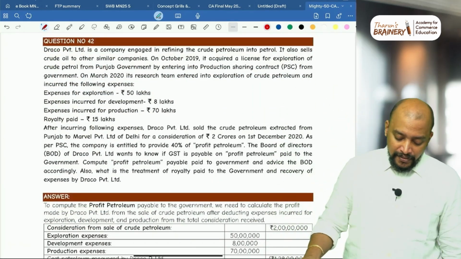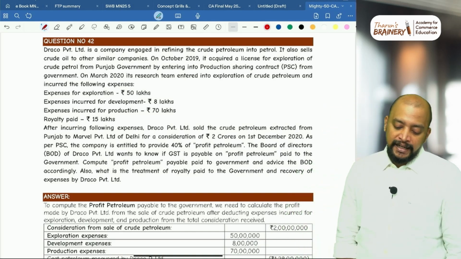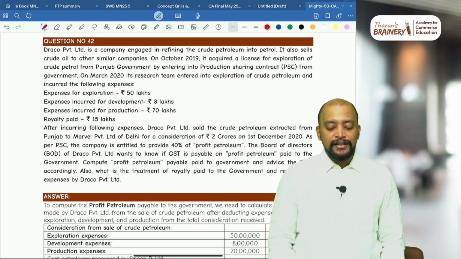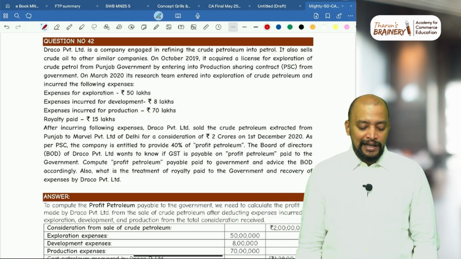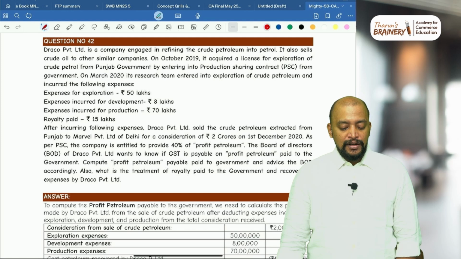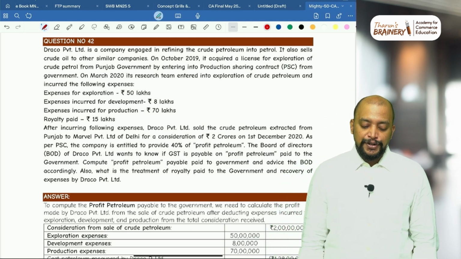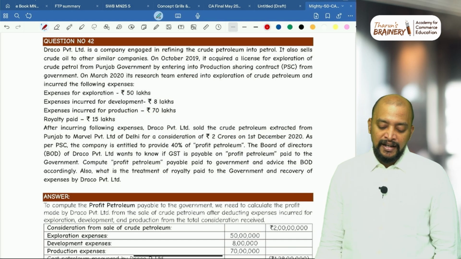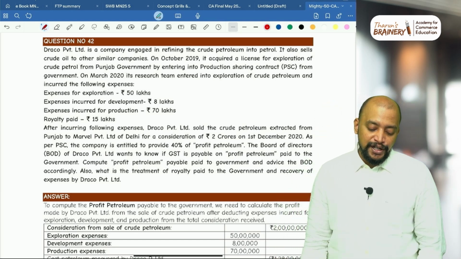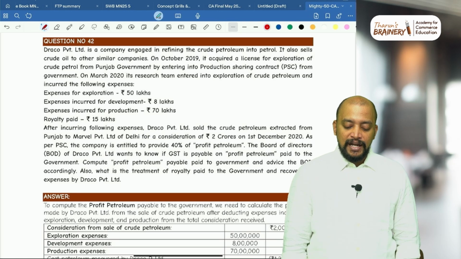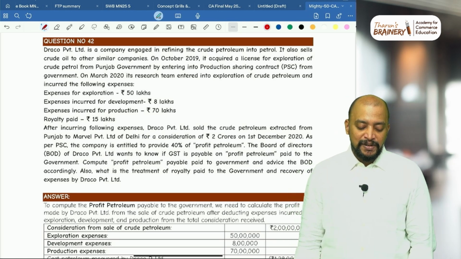Then question number 42, Draco Private Limited is a company engaged in refining the crude petroleum into petrol. It also sells crude oil to other similar companies. In October 2019, it acquired a license for exploration of crude oil from Punjab government by entering into a production sharing contract with the government. In March 2020, its research team entered into exploration of crude petroleum and incurred the following expenses.